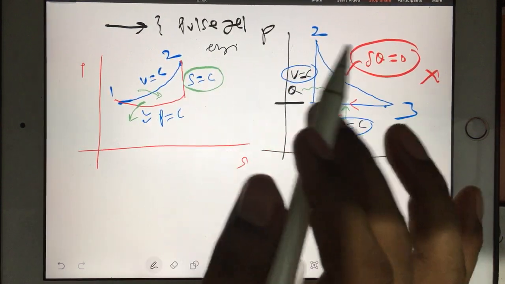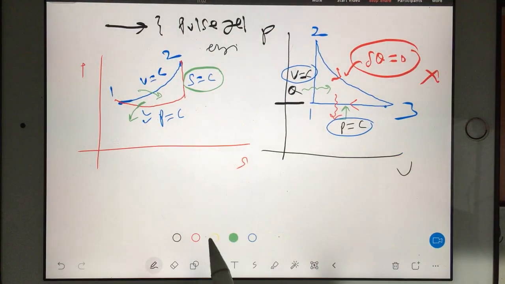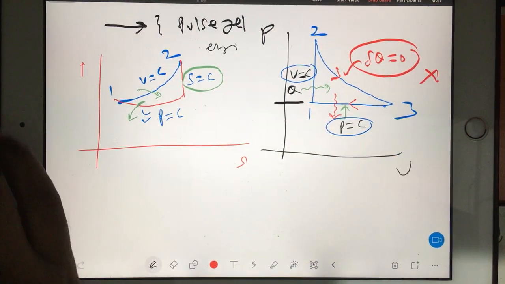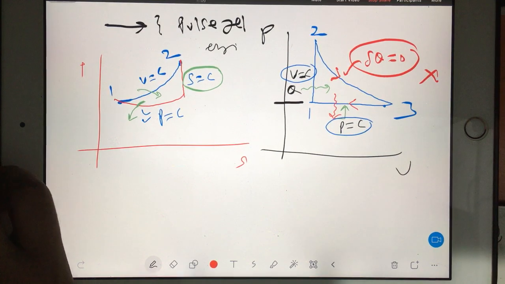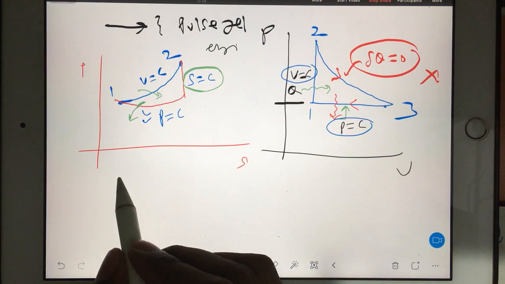Okay, so at volume constant you are adding the heat, at constant pressure you are removing the heat. In this part, heat interaction is 0. Okay, so this is your Lenoir cycle. In Lenoir cycle, you have efficiency formula. Same idea is same.